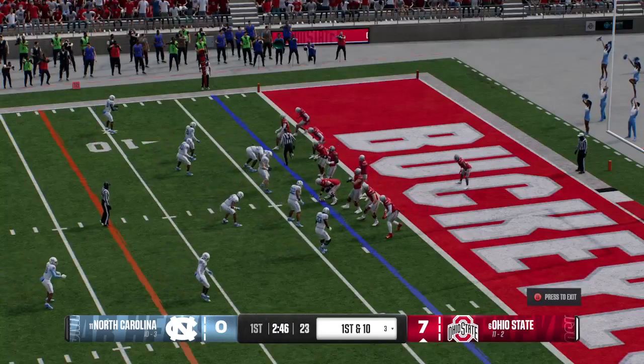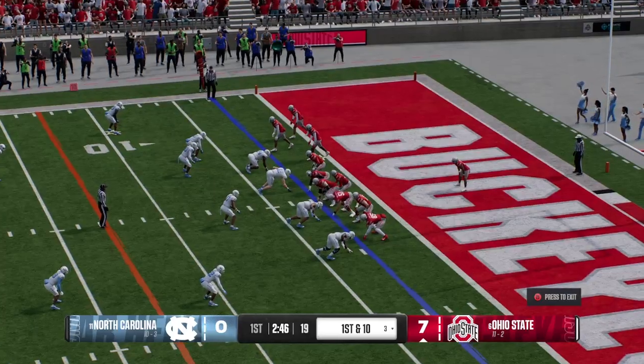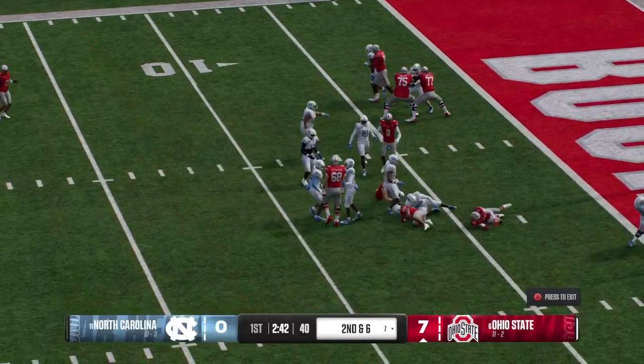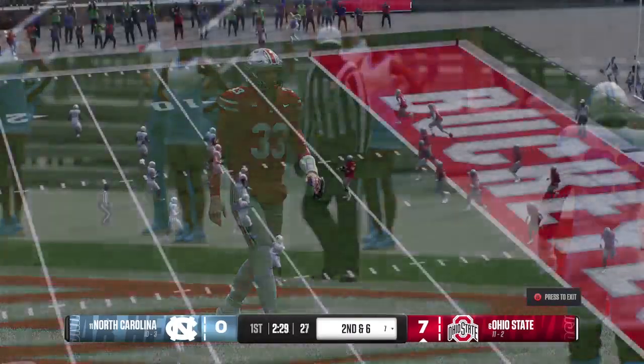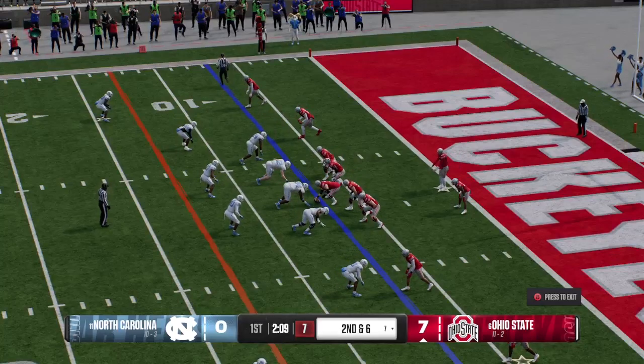So it's 1st and 10 inside the 5. How does the coaching staff play this? Do they run the ball to get some breathing room, or will they trust the QB and be more aggressive here? And a decent gain there before the defense brings him down. A gain makes it 2nd and medium.